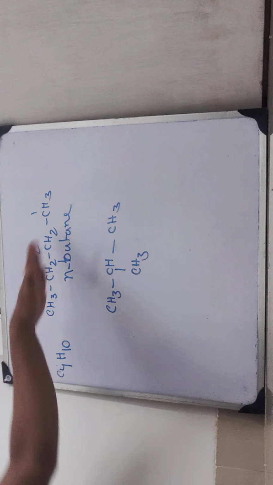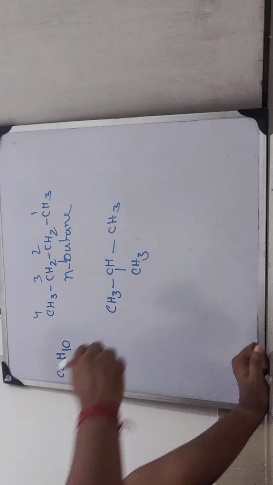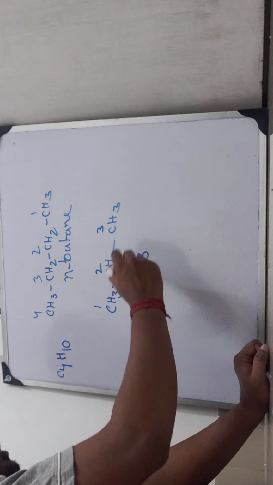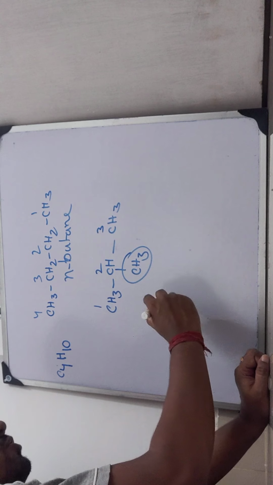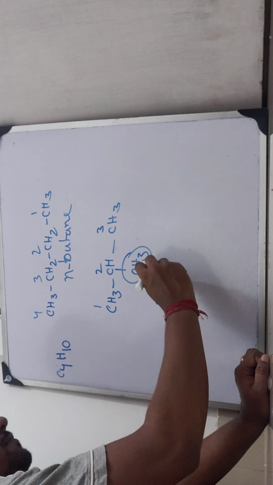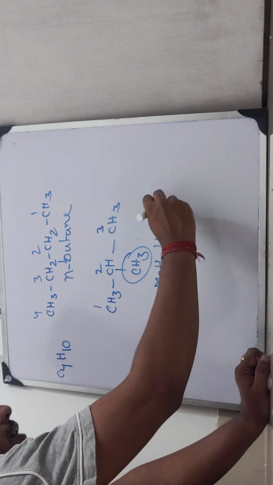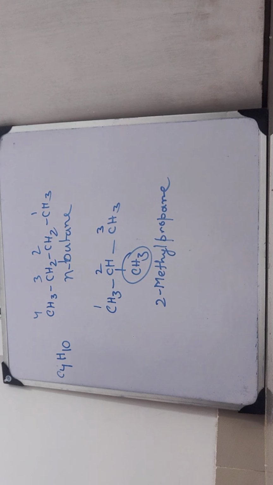In the first case we have a total long chain, but in this case one branch is there. According to the IUPAC system, 1, 2, 3 is the numbering, and this is the branch. So 2-methyl propane.